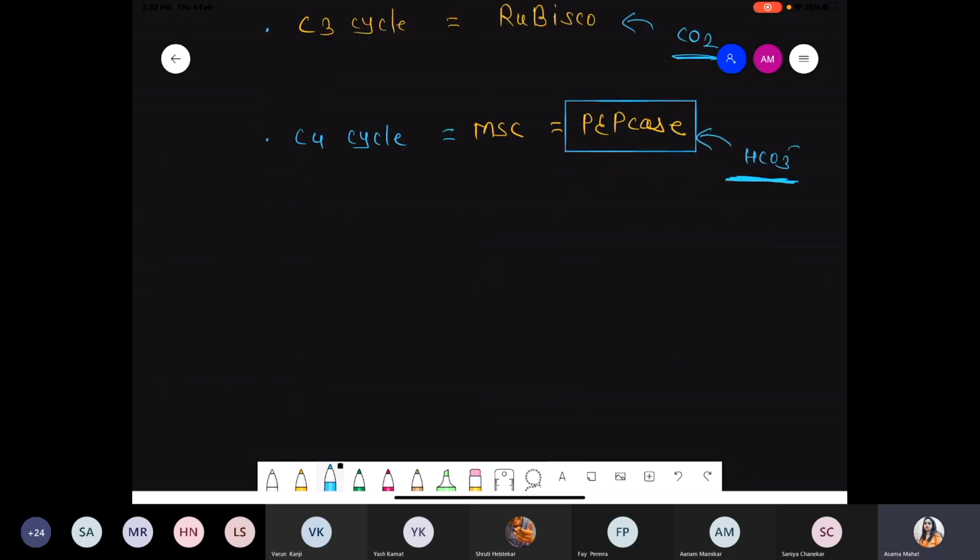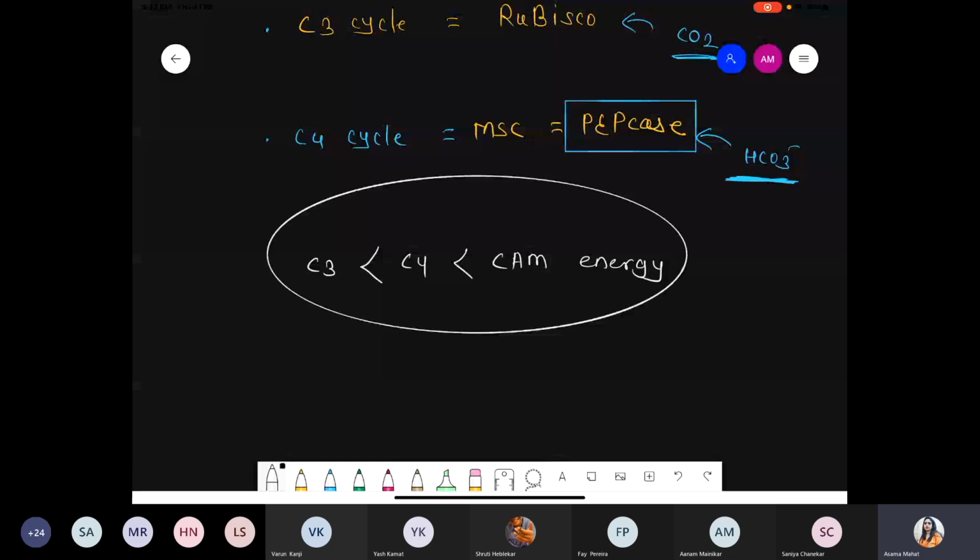So if I am talking about the energy content, remember this point. The C3 cycle requires less energy. CAM requires more energy. So C4 and CAM require more energy. These are the rates from an energy point of view. I'm telling you one point.